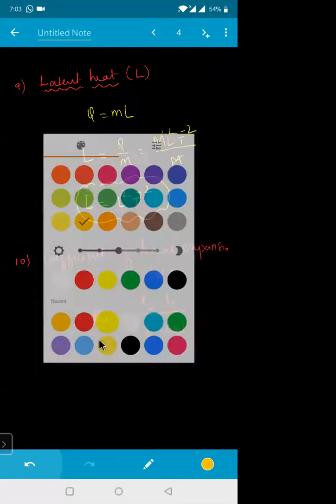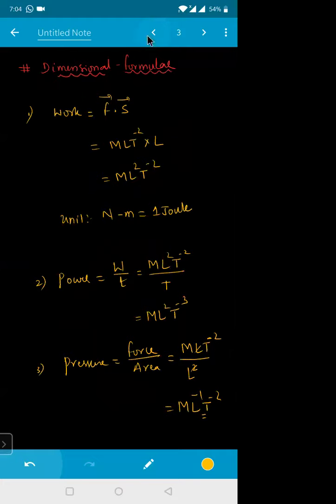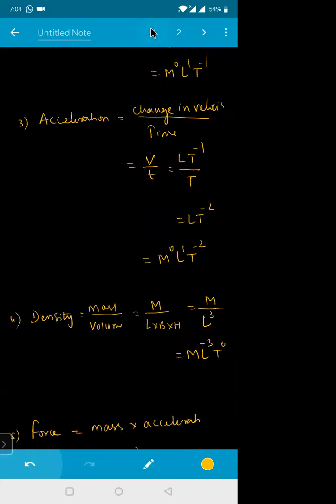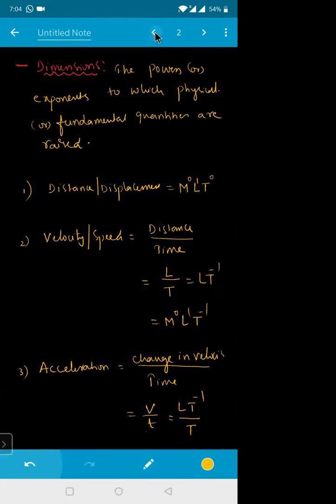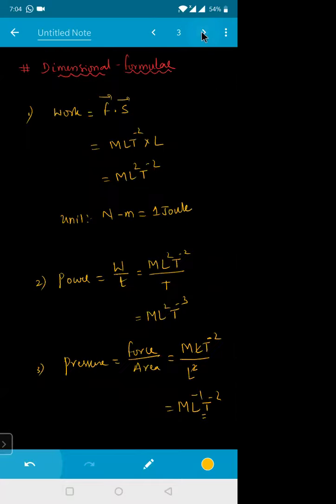So the dimensions of alpha: change in length dimension is L, the original length dimension is also L, and temperature dimension is Kelvin. So the L will get cancelled, and K will go down, so this is Kelvin inverse. So that is the way you write the dimensions of any physical quantity. I hope you got a rough idea how to write the dimensions for any physical quantities from the relation. Clear?